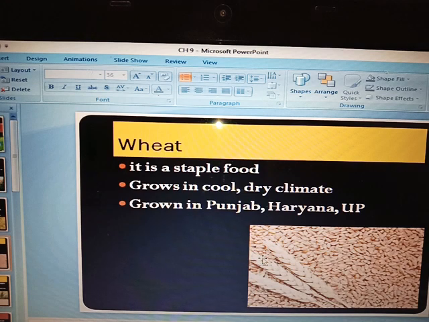You eat wheat as roti, paratha, and many more things. Wheat needs a cool, dry climate. The production of wheat is major in some states such as Punjab. Haryana is a major wheat producer. Then comes UP, and Madhya Pradesh also.